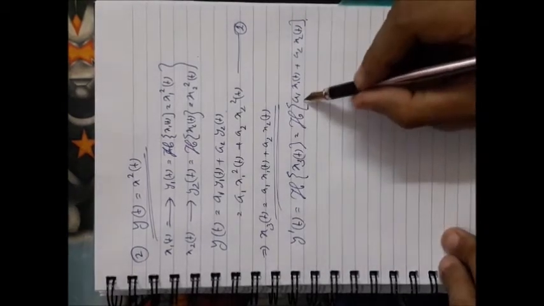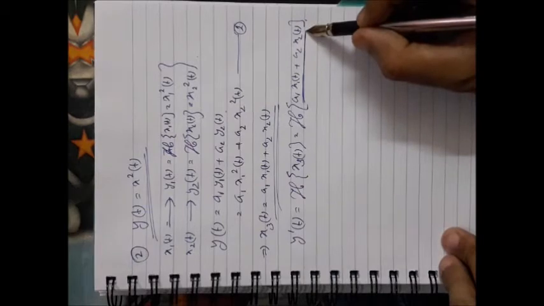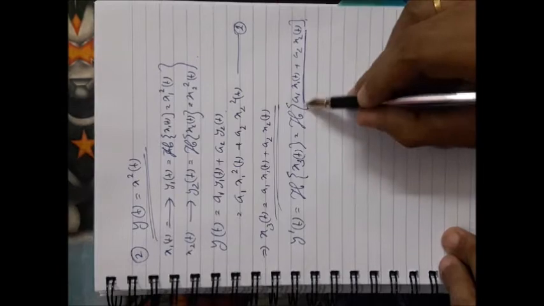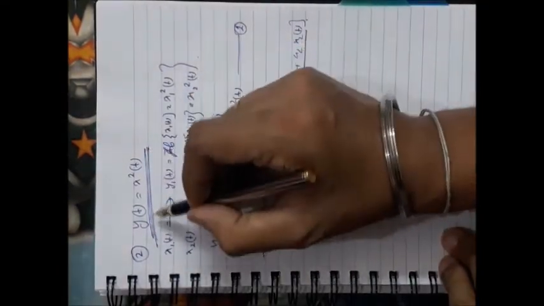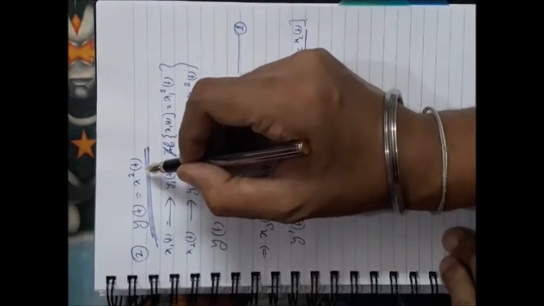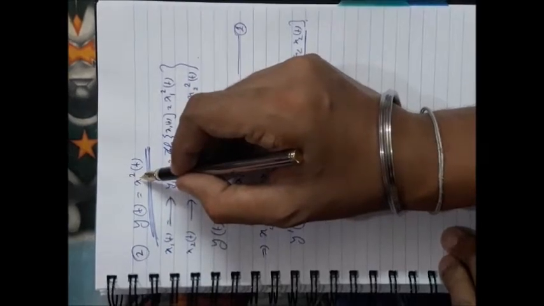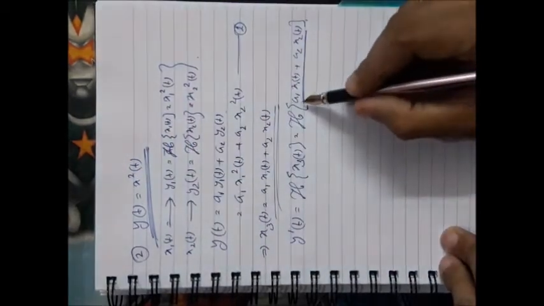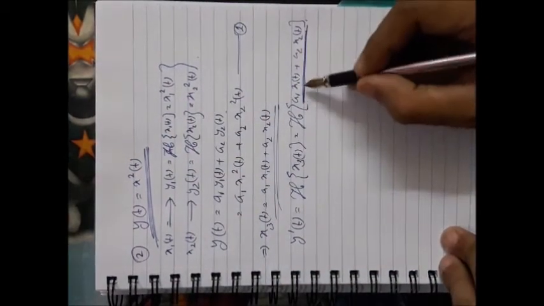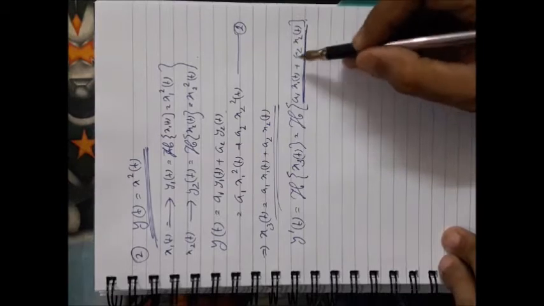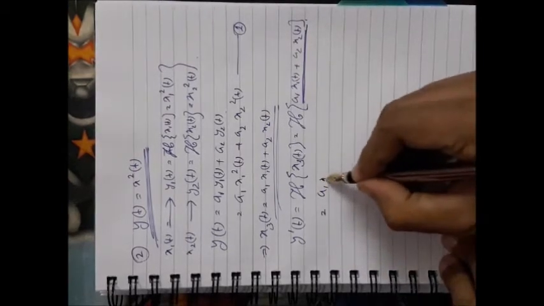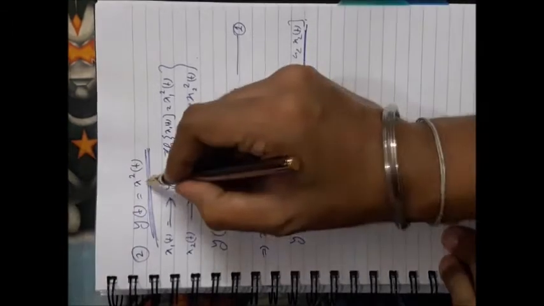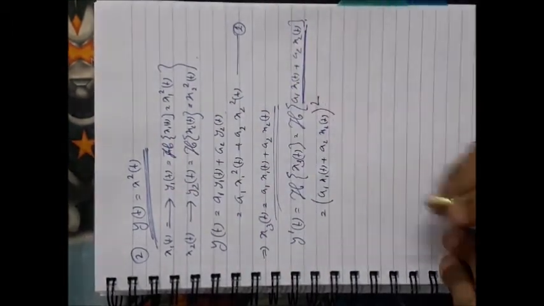See that as a whole this is the input of the system. Here the system is defined such that for any input x(t), the output will be x squared (t). Now here the input is a1 x1(t) plus a2 x2(t). So what will be the output? As per this definition, it should be equal to the whole square of a1 x1(t) plus a2 x2(t).